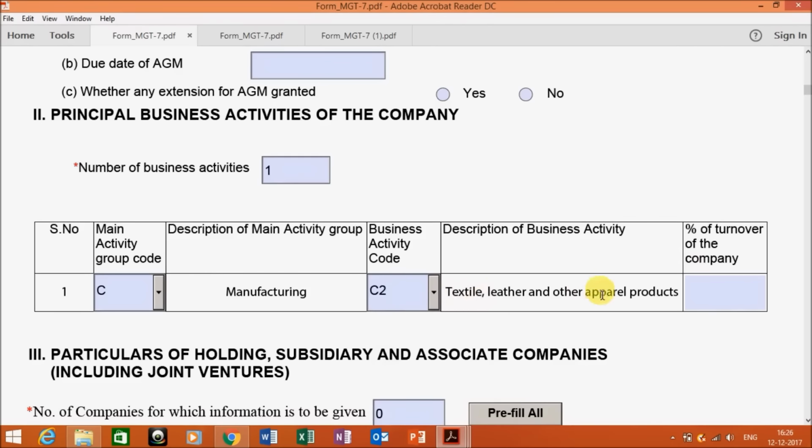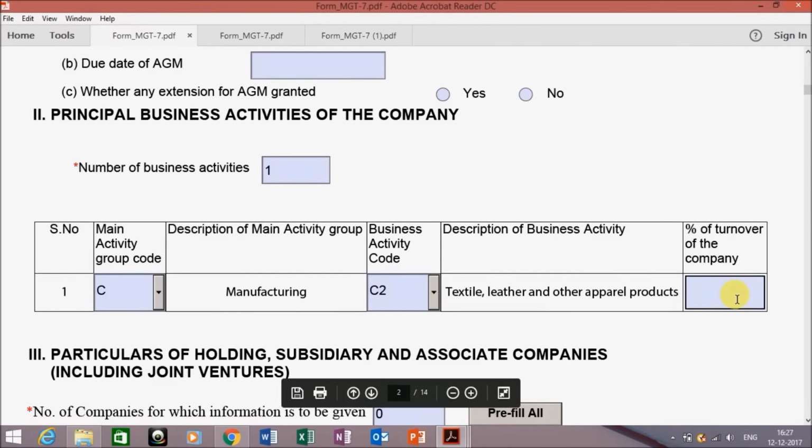If you're manufacturing leather products or textiles, then C2. In this manner you can select the codes and get to know which is your business activity from these codes. Now the percent of turnover of the company from this activity code has to be entered over here.